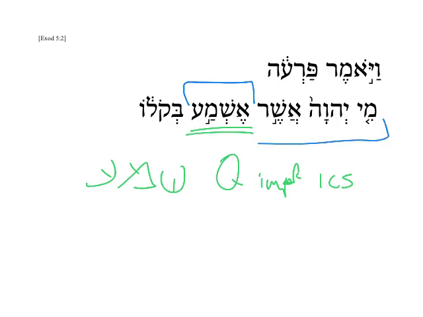However, because it's in a question, and there seems to be a little bit of attitude here, we have to decide exactly what Pharaoh's attitude is. Is he saying, who is the Lord that I will listen, I should listen, I might listen, I would listen? However we decide to go with this, this is more of a rhetorical question where Pharaoh's kind of showing his hardened heart and saying, I'm not going to listen to your God.